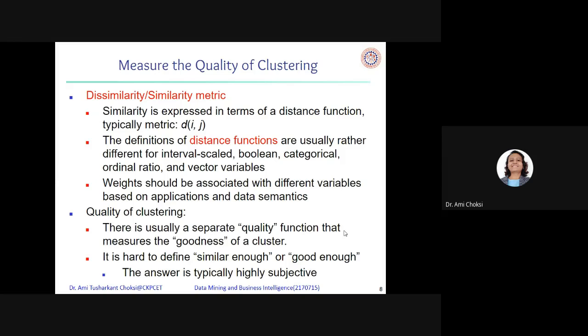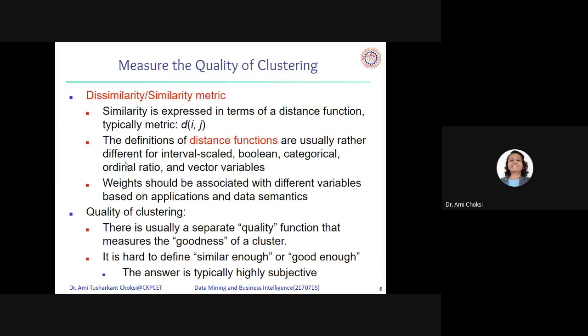Measuring the quality of clustering: dissimilarity or similarity matrix. Similarity is expressed in terms of a distance function, typically d(i, j), right? We have used the Euclidean distance, Manhattan distance, and many other distances for finding the distance between two data objects, right?